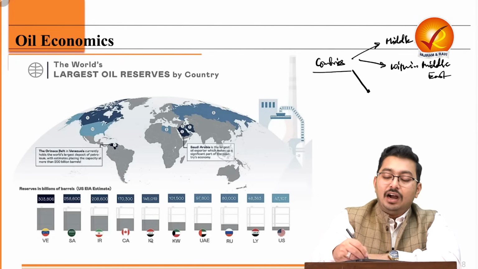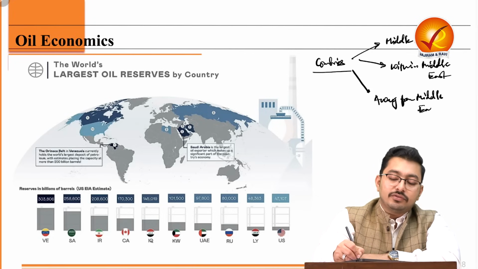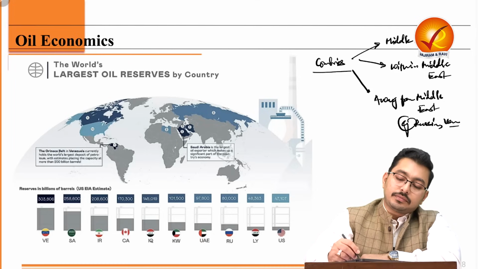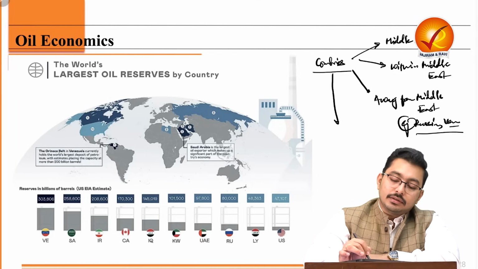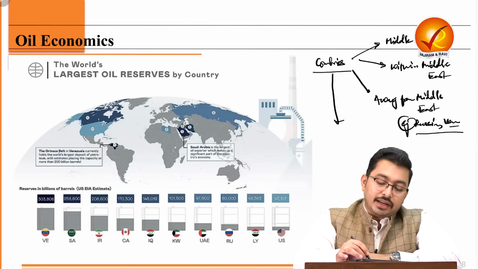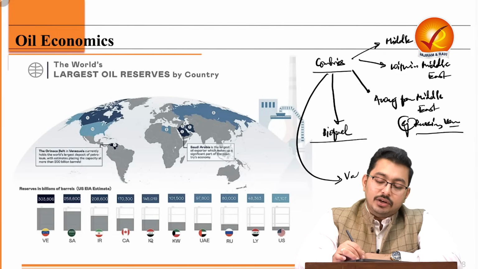Then moving away from the Middle East also, in the form of Russia, Venezuela. Then moving towards new forms of energy, for example, the idea of biofuel. Then going for more value addition.